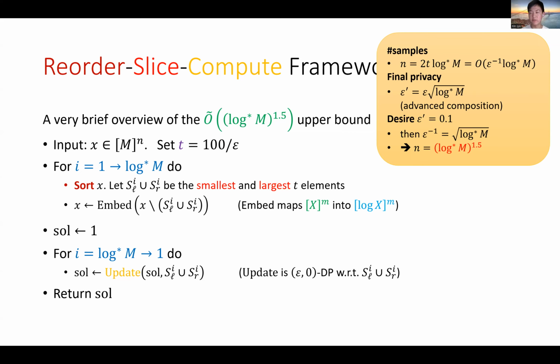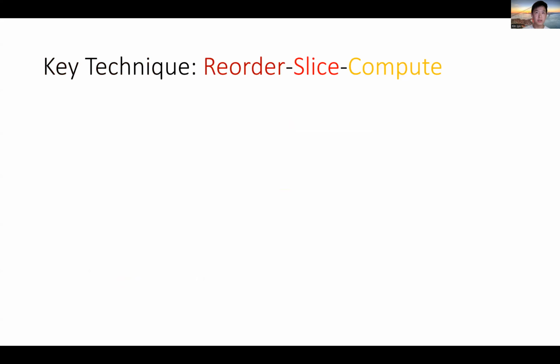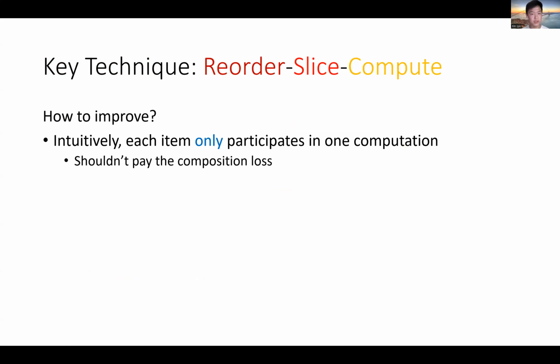Since you desire your final algorithm to be private, let's say 0.1 private, you have to set epsilon to be 1 over square root of log star m, which brings the total number of samples to log star m to the 1.5. So that's the previous algorithm, and we ask how to improve. Very intuitively, each item only participates in one computation, and you shouldn't really pay the composition loss. That's our intuition for the improvement.